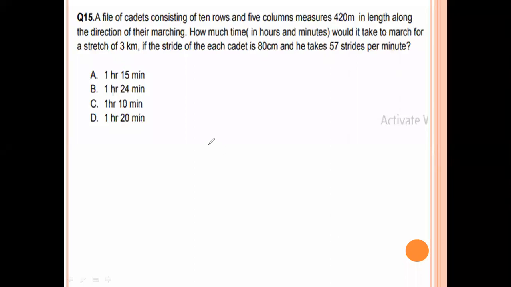A file of the cadets consisting of 10 rows and 5 columns measures 420 meters in length along the direction of their marching. How much time in hours and minutes would it take to march for a stretch of 3 kilometers if the stride of each cadet is 80 centimeters and he takes 57 strides per minute? Now here we see the length is 420 meters. First, find the speed.